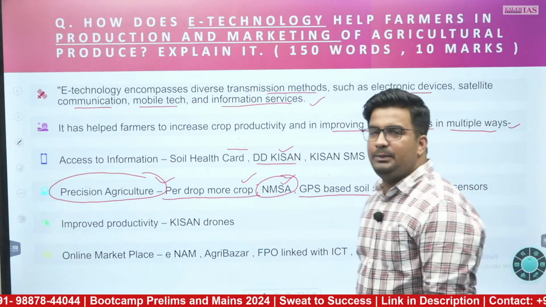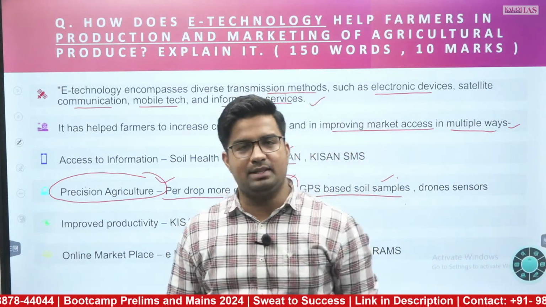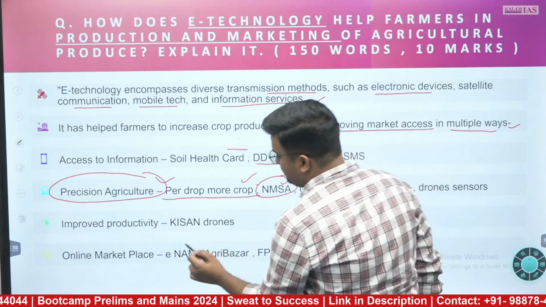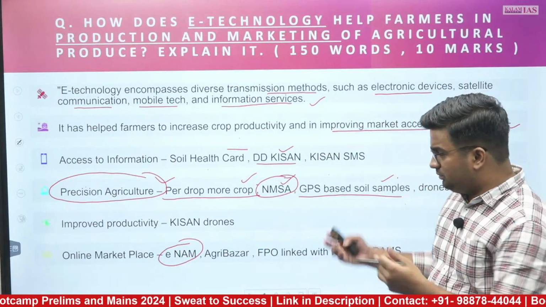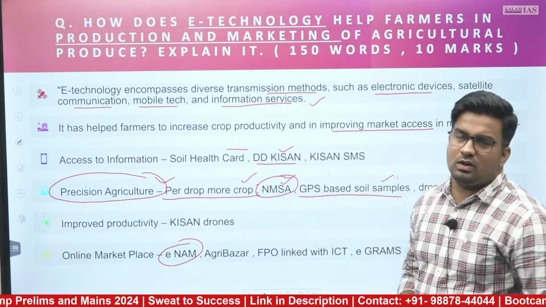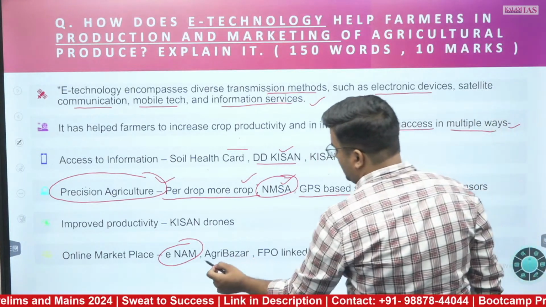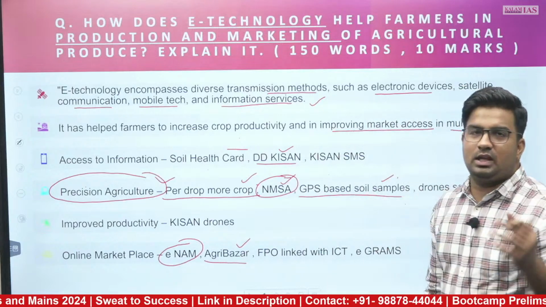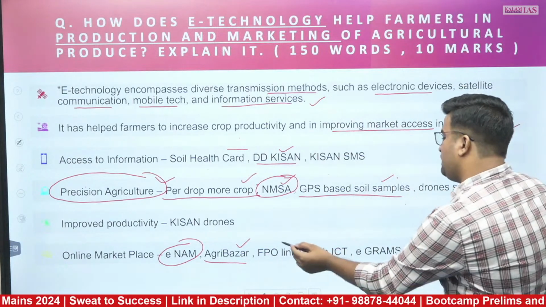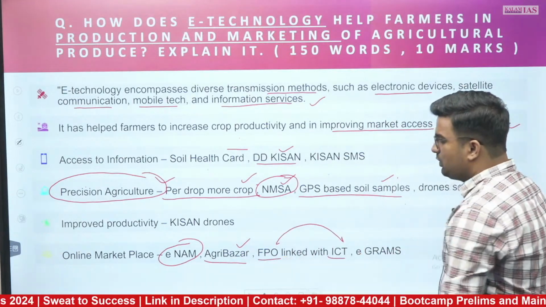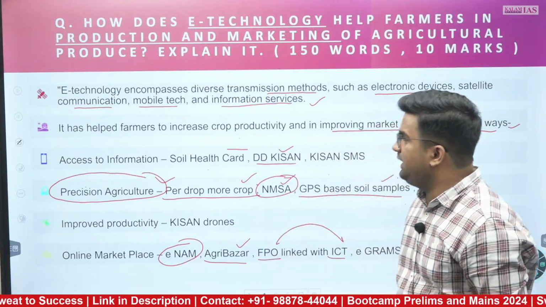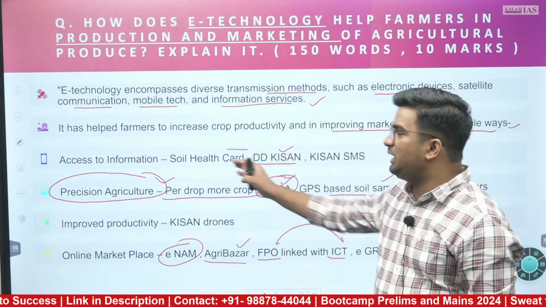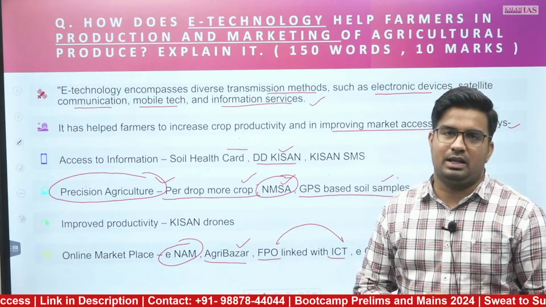The online marketplace for better price discovery, we have ENAM. For placing your products on the online market, we have options like AgriBazaar. We can also link the FPO, the farmer producer organization, with ICTs, information and communication technology services or e-technology services. They can give better prospects and better bargaining to farmers.